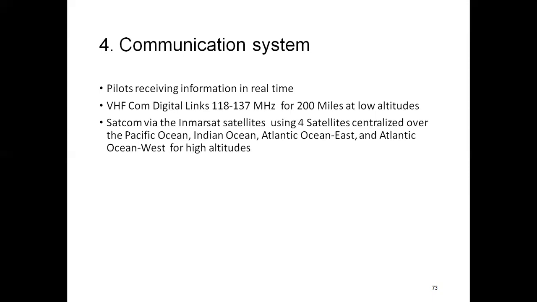Now we are going to see the communication system, which is the fourth subsystem of the avionics subsystem. The communication system has the pilot receiving information in real time. VHF com communication digital link ranges from 118 to 137 megahertz for 200 miles at low altitude. Satellite communication is via the Inmarsat satellites, using four satellites centralized over the Pacific Ocean, Indian Ocean, Atlantic Ocean East and Atlantic Ocean West for high altitude.